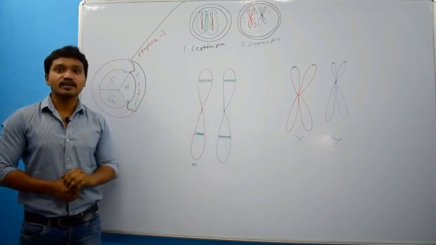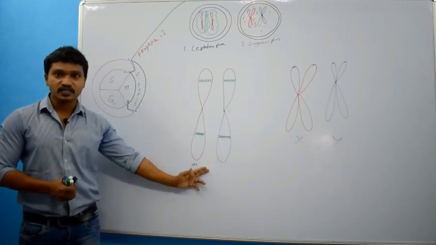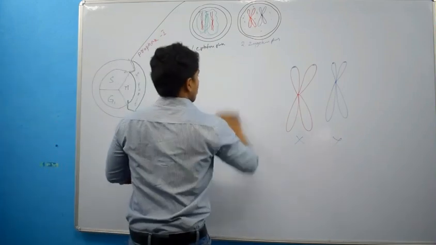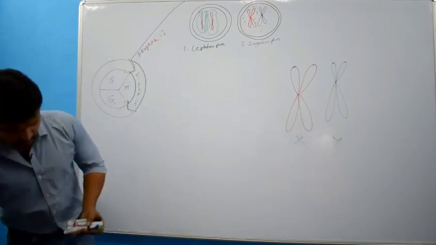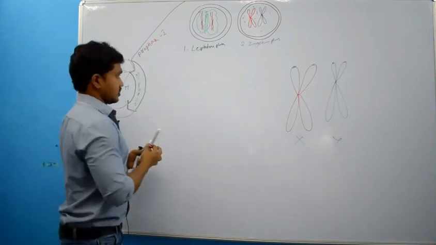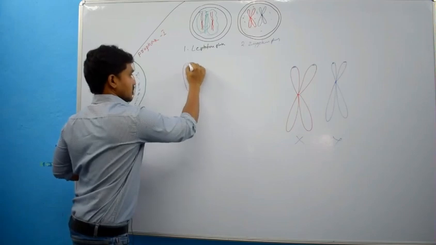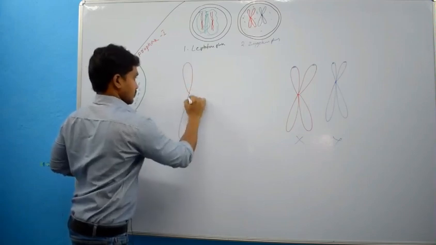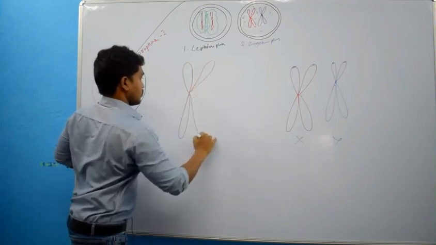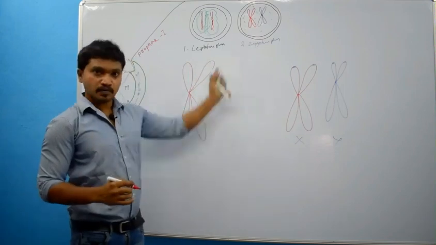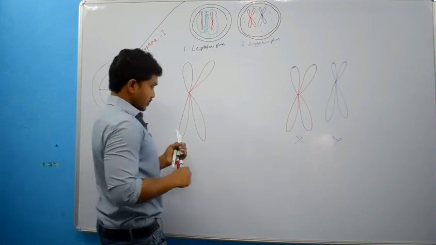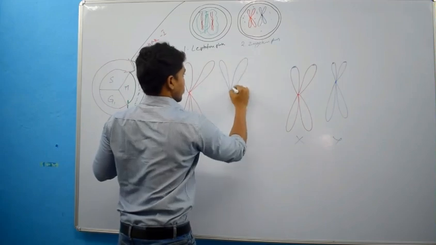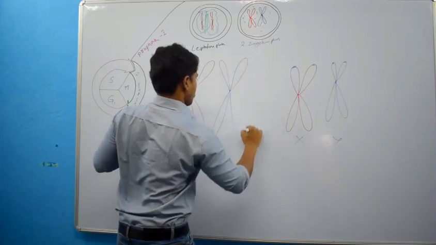At that time, I have to draw structure like this. Maternal chromosome and this is paternal chromosome.